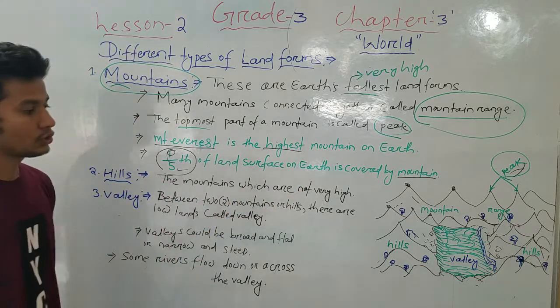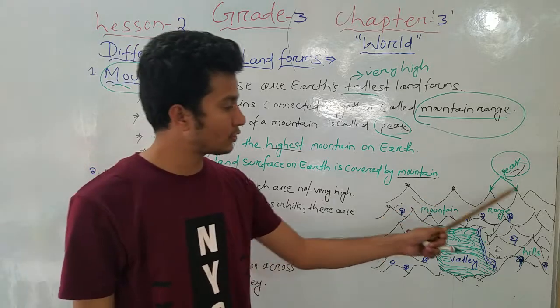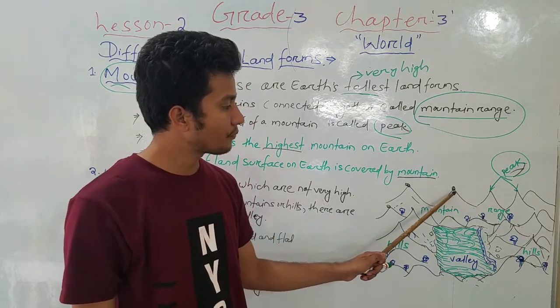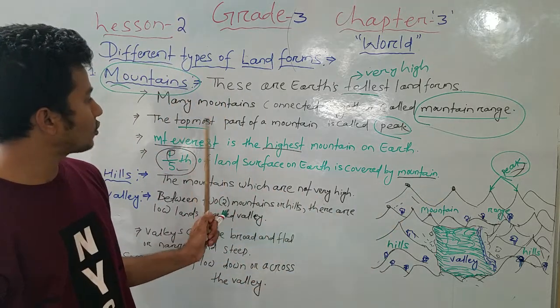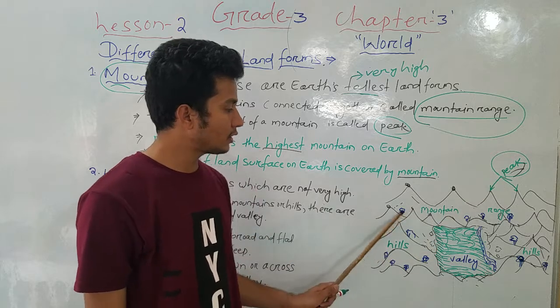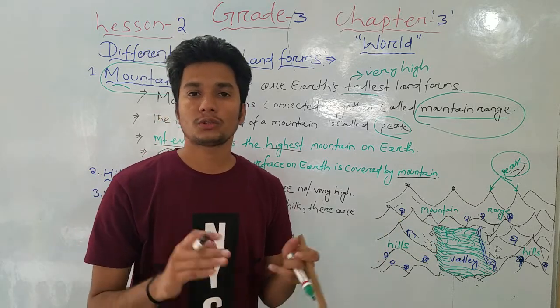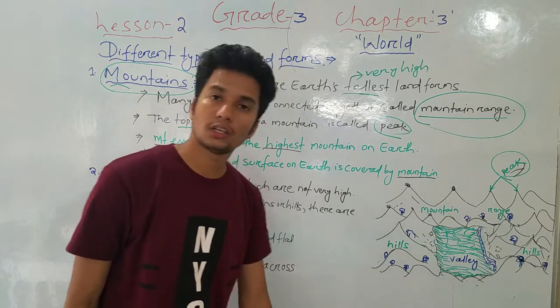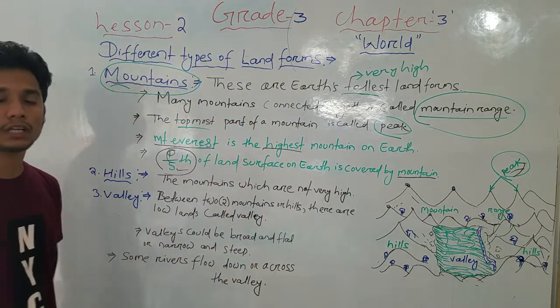Okay, students, so look very carefully. This is the mountain figure. You see, these are the topmost parts. This is the peak, the highest part. I told you, the topmost part is called the peak. And where the mountains are connected to each other is called a mount range. Okay, students, so this is all about the mountain.